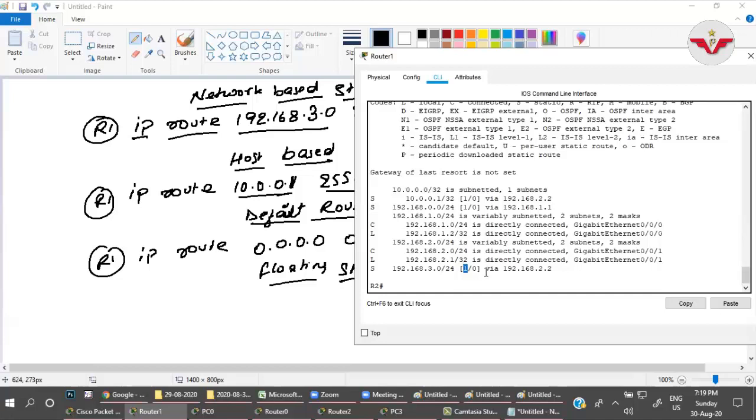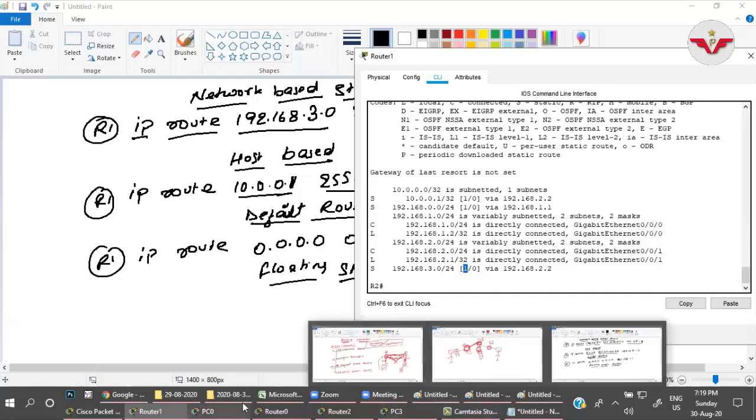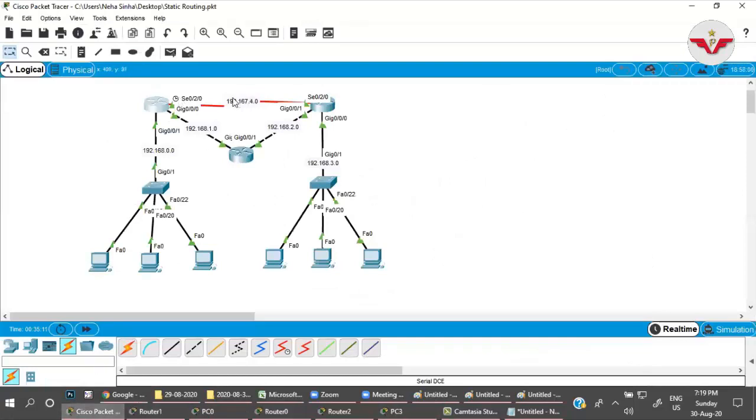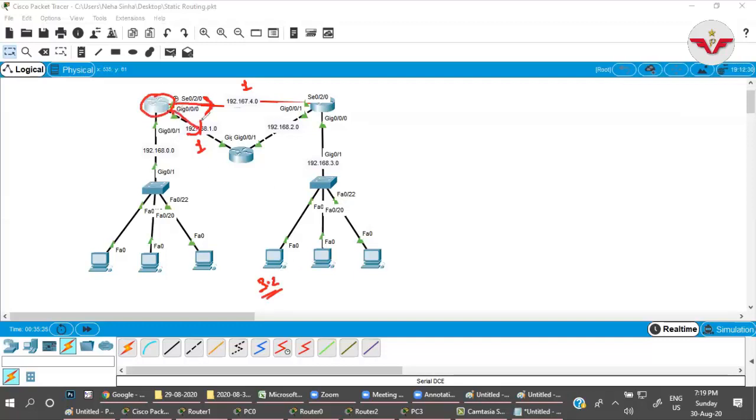So if I configure the static routing here as well, what will happen? Let me take a pin. For this route as well, the administrative distance will become 1, and for this route as well, the administrative distance will become 1. So which path will this router choose? It will get confused, right? If any packet wants to reach this 3.2 network or 3.2 PC, the router will get confused about whether it has to forward the packet through this path or this path, because both paths have administrative distance 1.